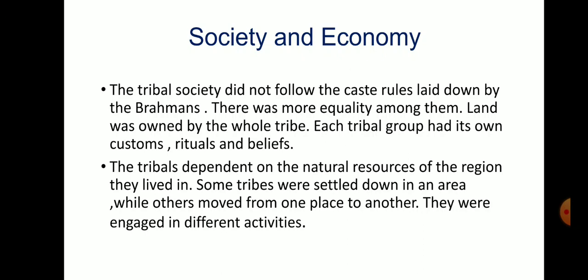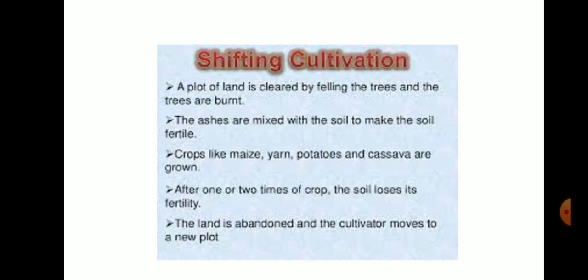Now we will read about shifting cultivation. Tribal societies were engaged in different activities like shifting cultivation. In this, a plot of land is cleared by felling the trees, and the trees are burned. Ashes are mixed with the soil to make it fertile. When the soil loses its fertility, the land is abandoned, means left, and the cultivator moves to a new plot.